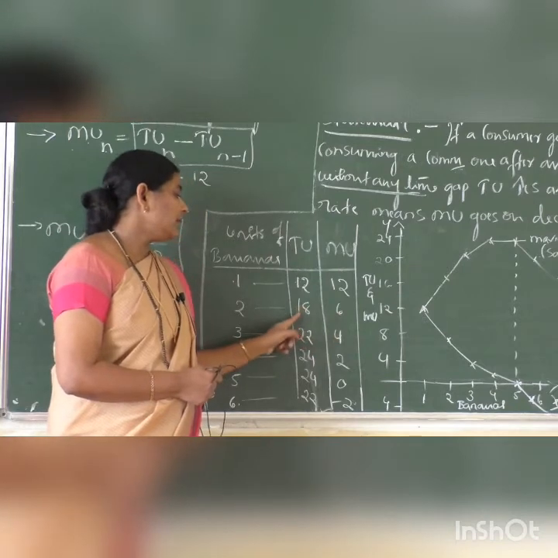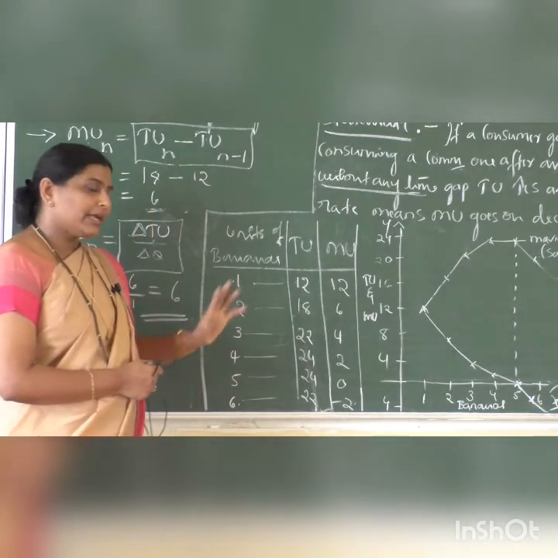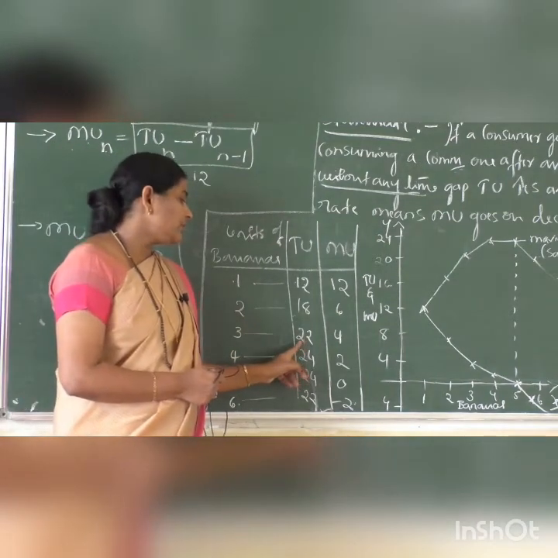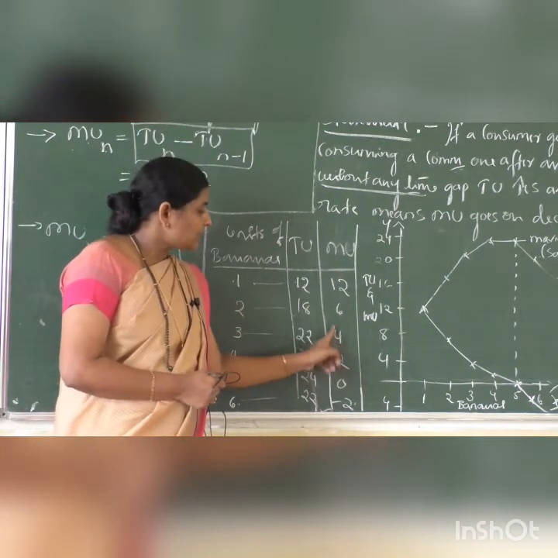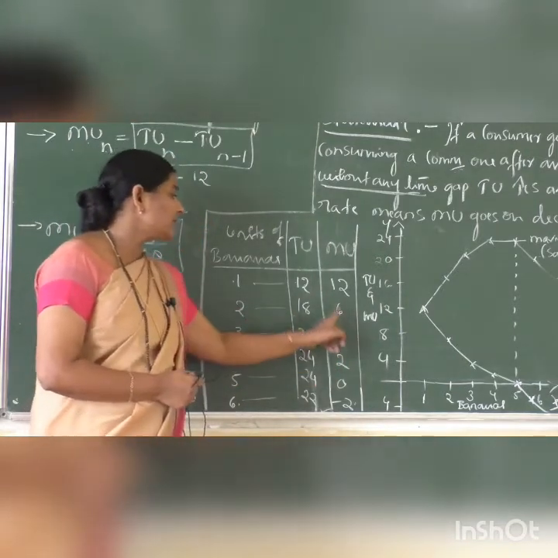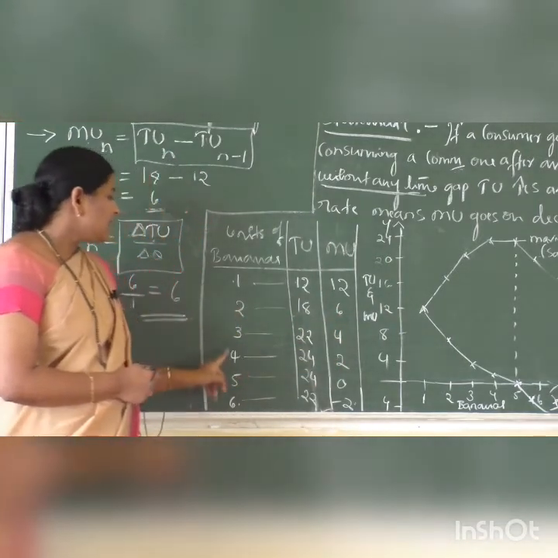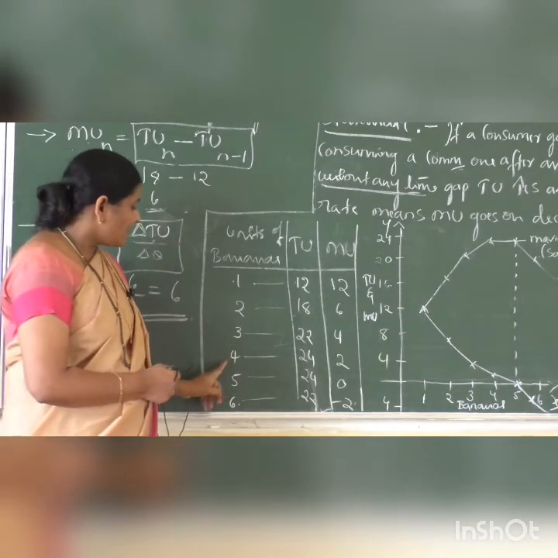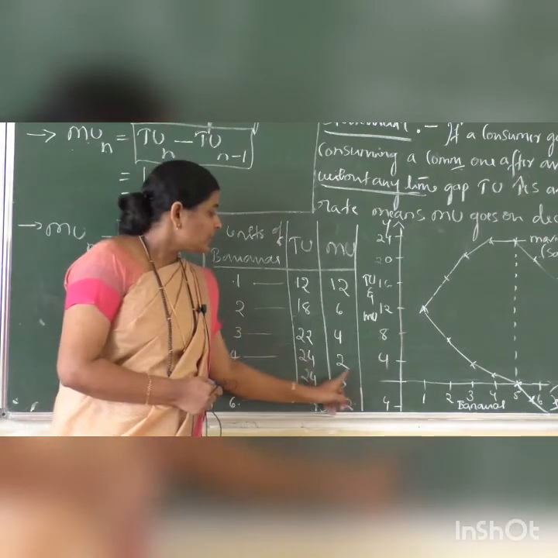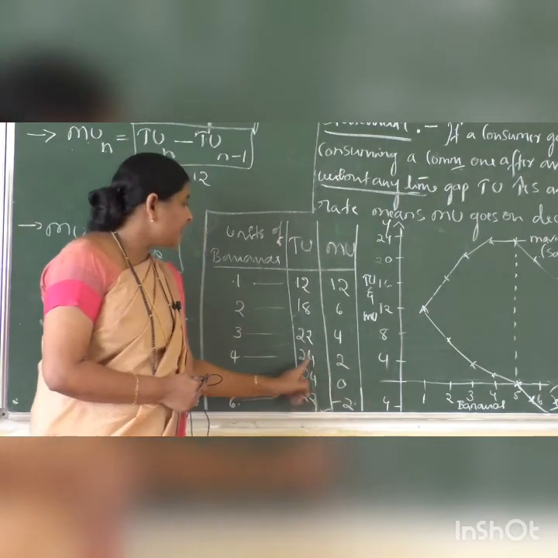But total utility here is 18 without any time gap. If he takes the third one, then total utility is 22. Here marginal utility decreases from 6 to 4. That is, this one is less than the satisfaction level from the second unit. Then if he takes one more, that is the fourth unit of banana, then total utility is 24.